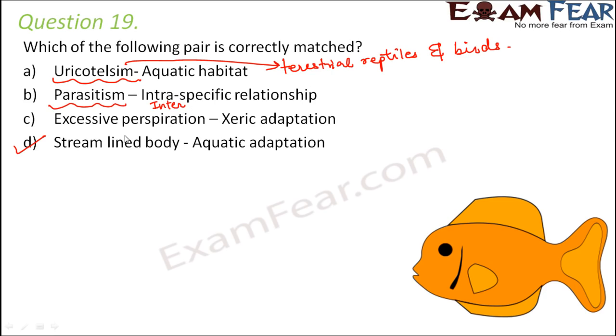Third option is excessive perspiration in xeric adaptation. Xeric adaptation means the adaptation of organisms which live in desert areas. Now in desert areas you anyways have less water, so the organisms always try to adapt features which help them to conserve water. If there is excessive perspiration, then there would be too much water loss from the organism's body, which is not desirable. So mostly the xerophytes will have less perspiration to conserve more water. So here the right option is D.